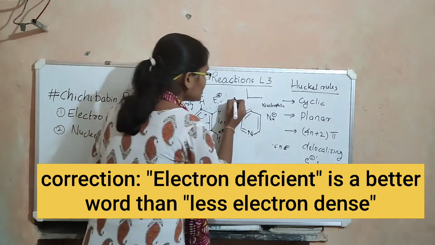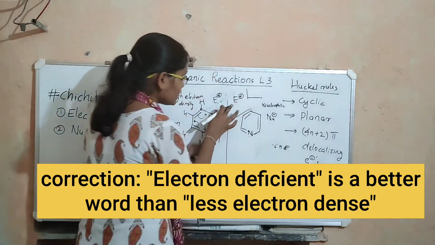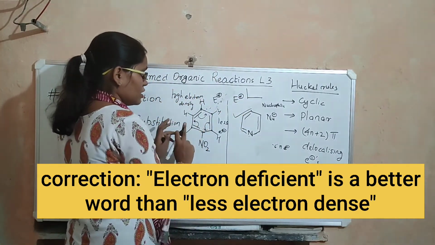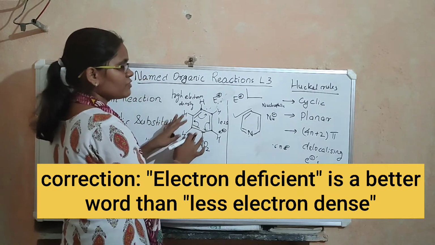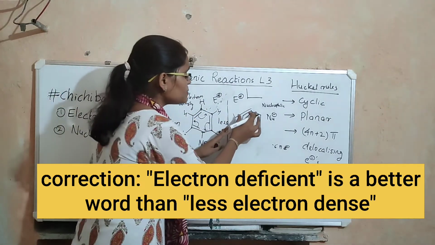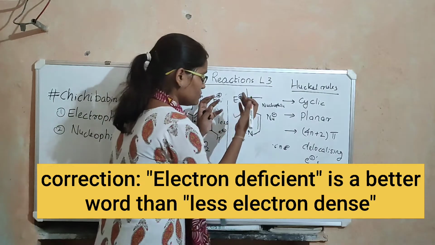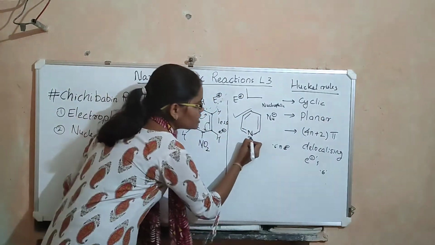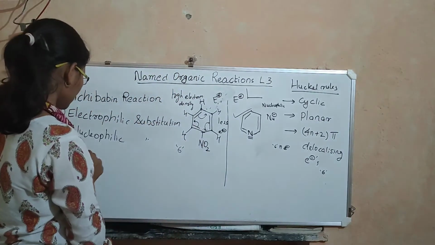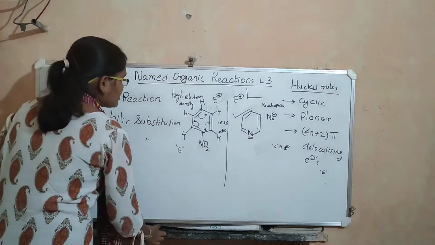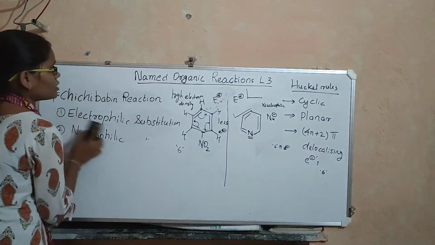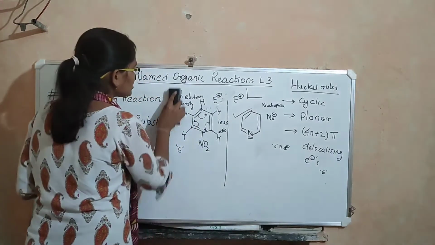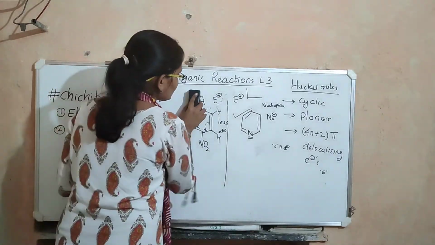But when we compare electrophilic substitution reactions, they happen easily on the benzene ring when compared to the pyridine ring, because this pyridine ring has become less electron dense when compared to benzene because of the presence of this nitrogen. Now that we have gathered some basic knowledge of aromatic substitution reactions, let us do this Chichibabin reaction.